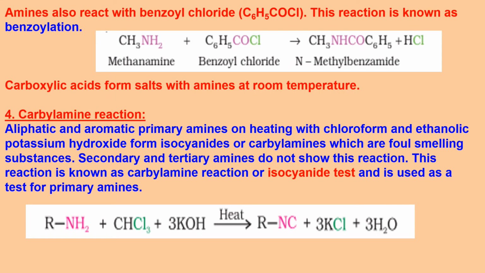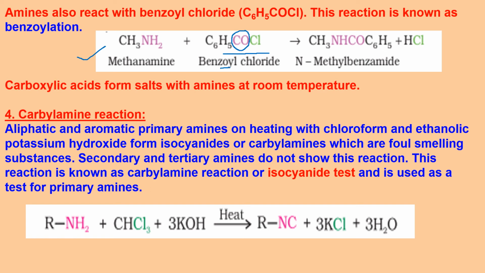Similar to acylation, amines also react with benzoyl chloride and undergo benzoylation. Now in benzoylation, what happens? The aniline is treated with benzoyl chloride, C6H5COCl. Had it been C6H5CH2Cl, I would have called it benzyl chloride. It is different from that. It is CO here, benzoyl.